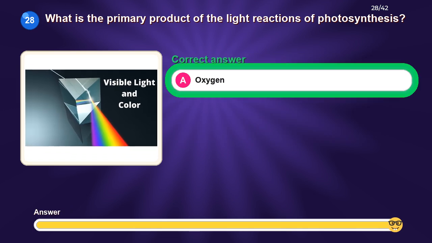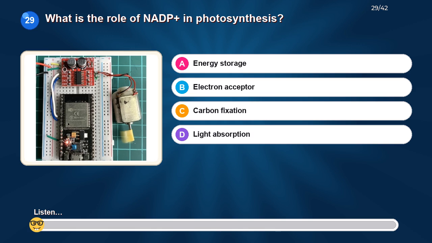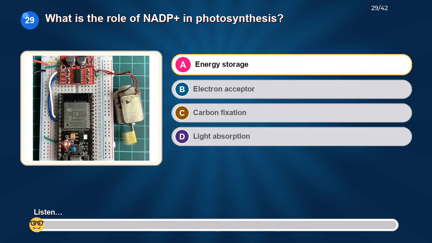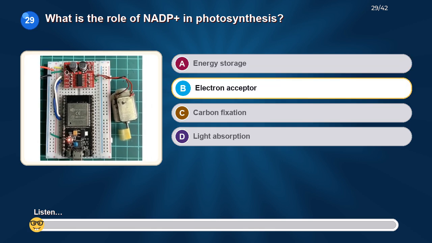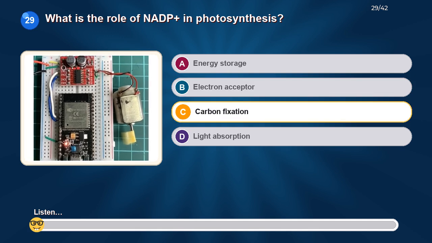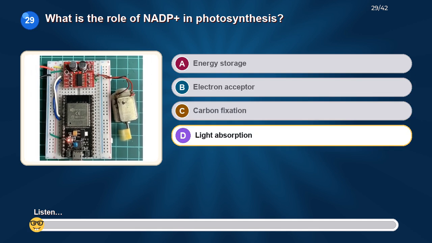The correct answer is oxygen. What is the role of NADP+ in photosynthesis? Option A, energy storage. Option B, electron acceptor. Option C, carbon fixation. Option D, light absorption.